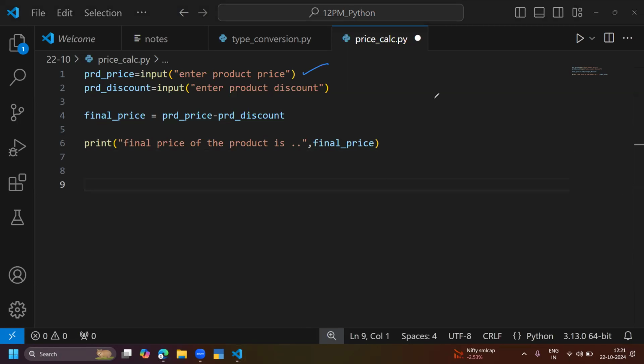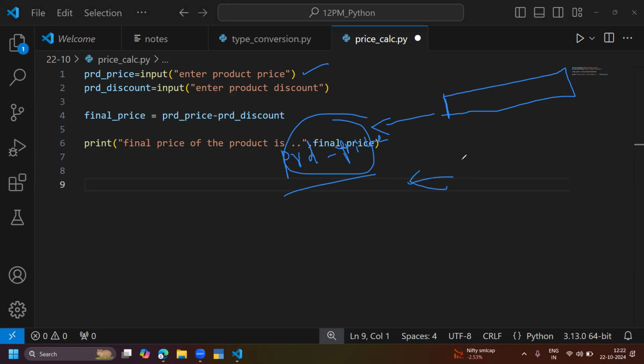The first line executes. The first line is actually prompting the value and it will store the data into the PRD price. And immediately PRD price is filled, and immediately it will show another prompt. It will ask me product discount.